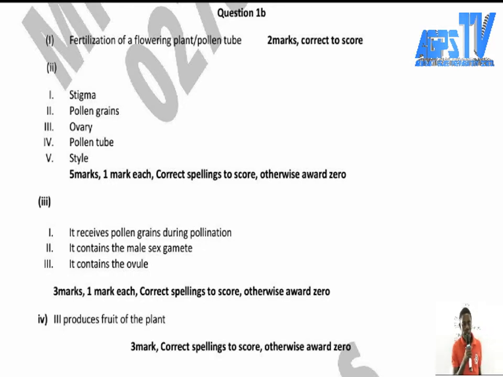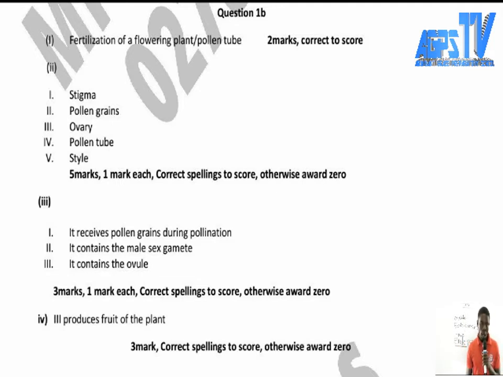Now, let's label the parts. I is stigma. II is pollen grains. III is ovary. IV is pollen tube. And V is style.